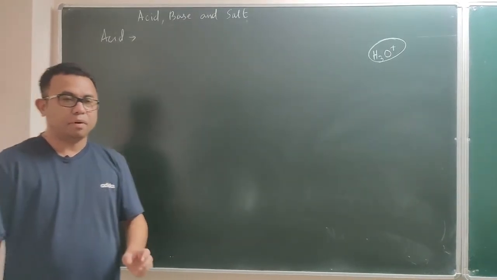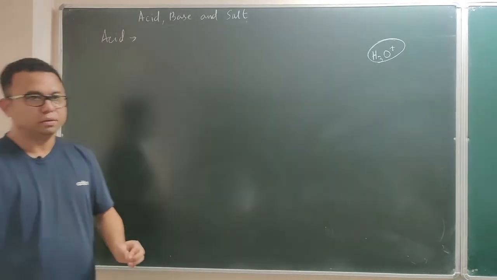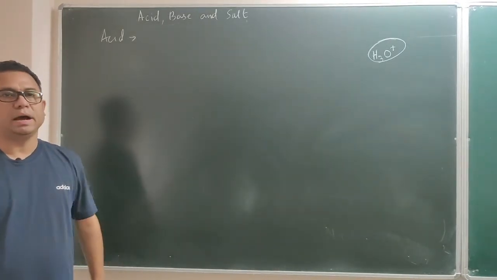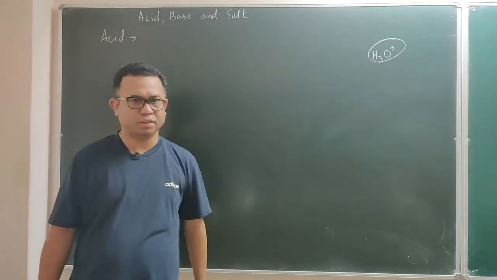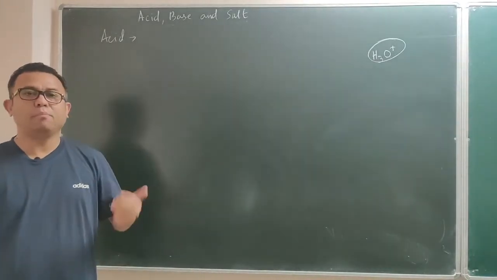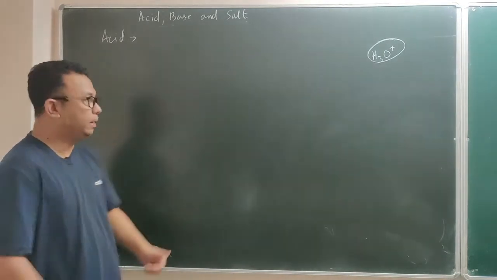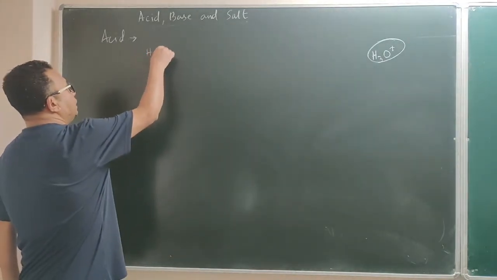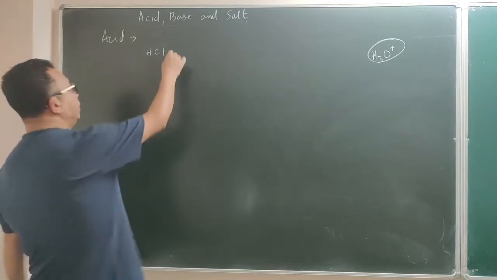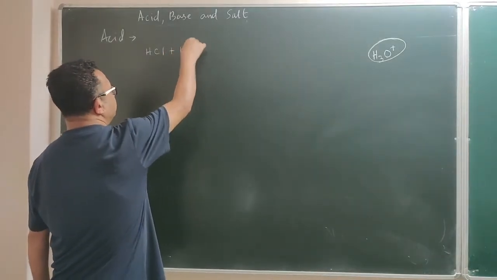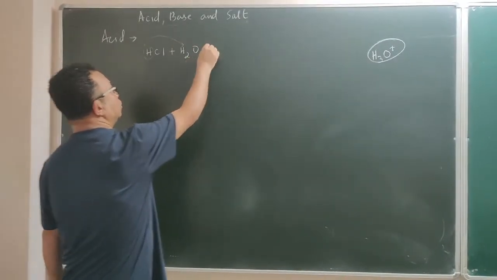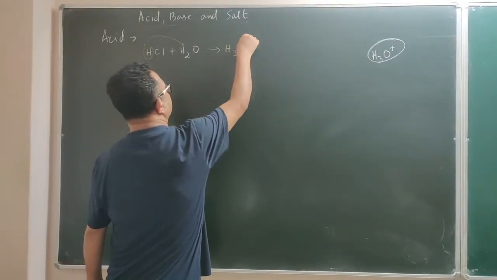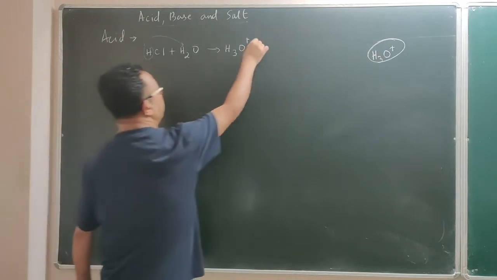Acids are chemical compounds which, when dissolved in water, produce hydronium ion as the only cation, or if you don't want to say cation, you can say the only positive ions. Meaning, if HCl is an acid, then when you dissolve it in water, this hydrogen should join with water to form hydronium ion. So you can see hydronium ion is produced, and at the same time, chloride ion.